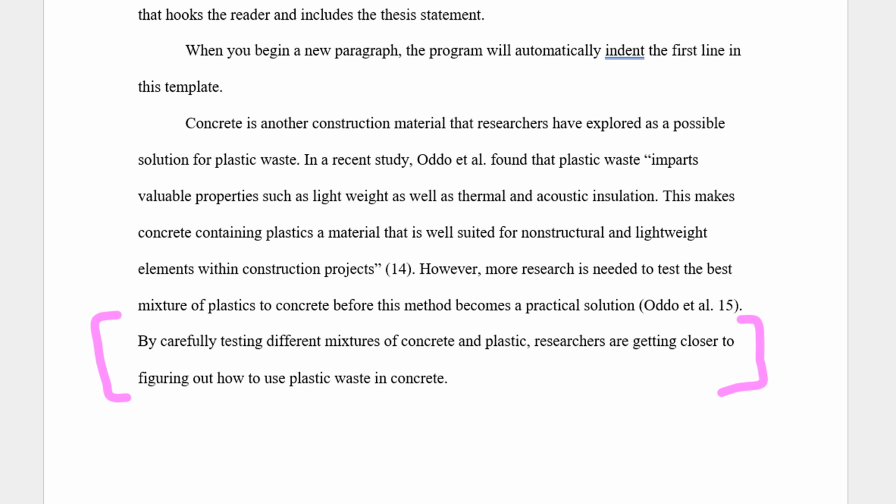I should always connect direct and indirect quotes back to my topic sentence and thesis. In this case, I follow the quotes from this source with the sentence, "By carefully testing different mixtures of concrete and plastic, researchers are getting closer to figuring out how to use plastic waste in concrete." Now, this is not necessarily all the evidence I need to provide or everything that I might say on the subject, but this gives you an idea of how to get started.